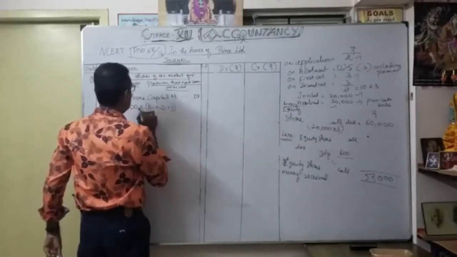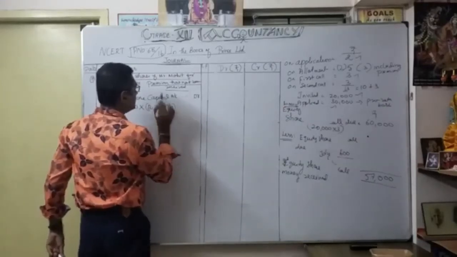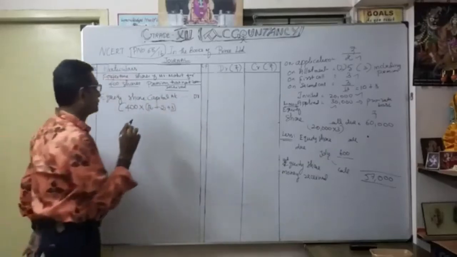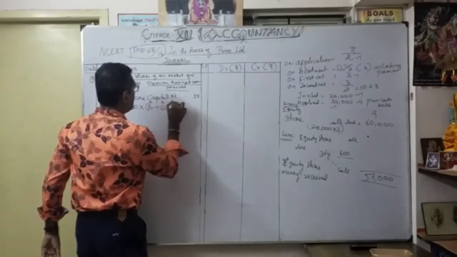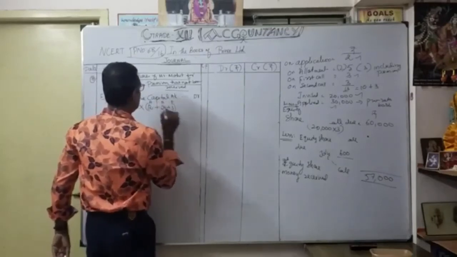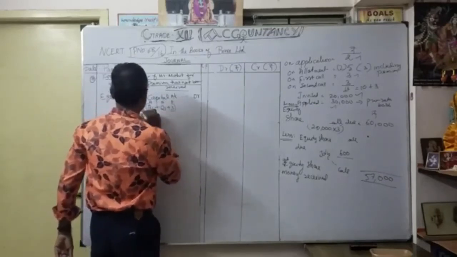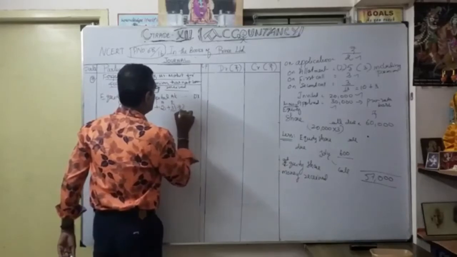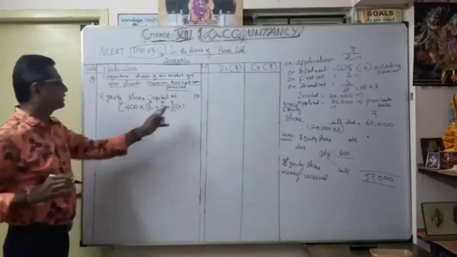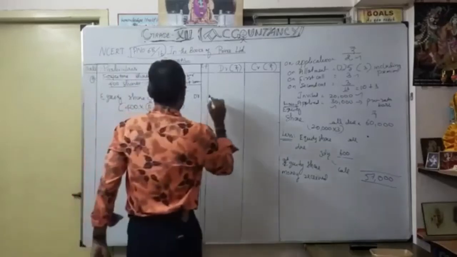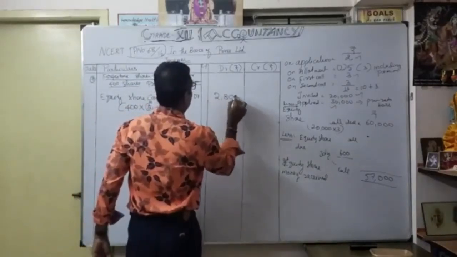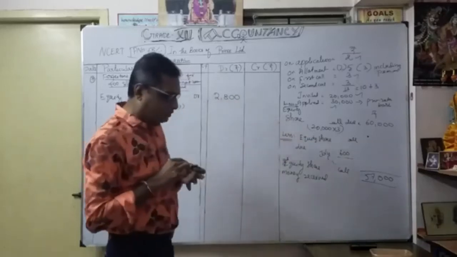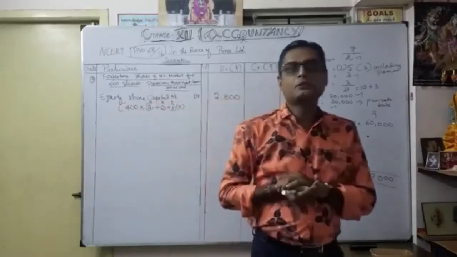Totally how much? 2 plus 2, 4, plus 3, 7. Understood? That's the called up. This is application, this is allotment, this is first call. Now what is the value? 400 into 7 rupees, so 400 into 7, how much? 2,800. That's what we are going to debit as equity share capital.